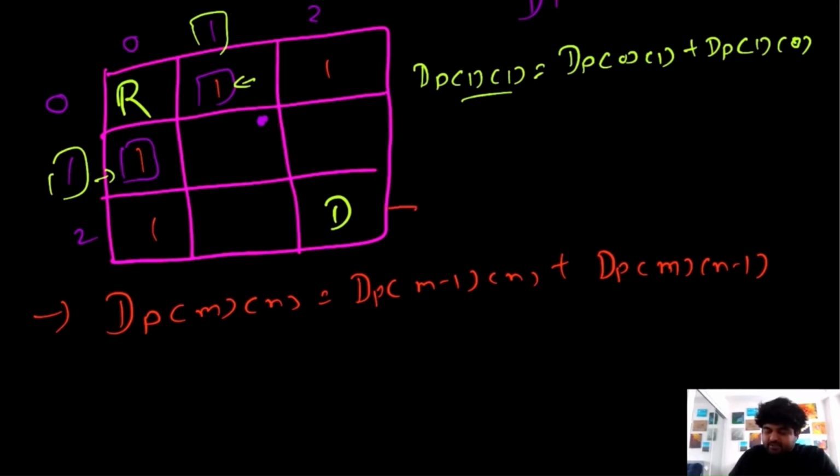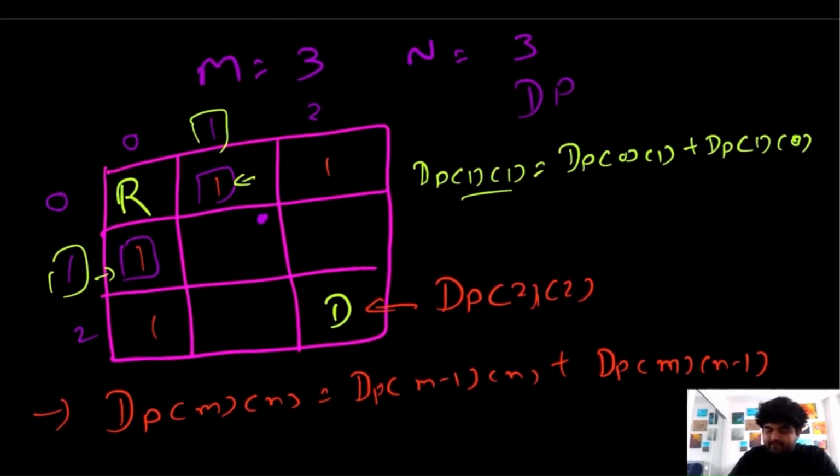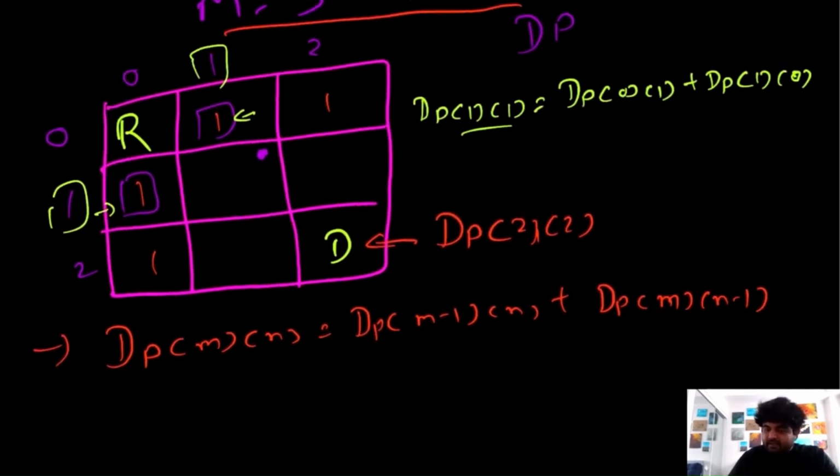Our aim is to find how many distinct ways we can reach this destination. So this destination would become DP of 2 over here, and if we compare it with whatever M and N is given, this would become DP of M minus 1 and N minus 1.